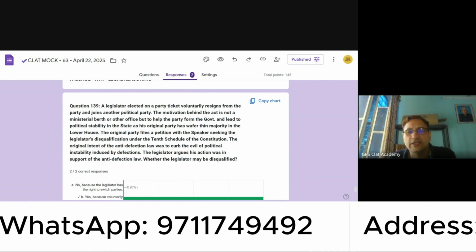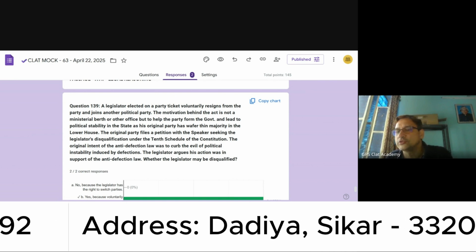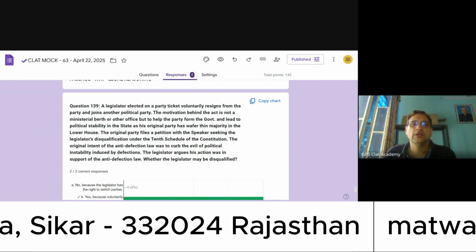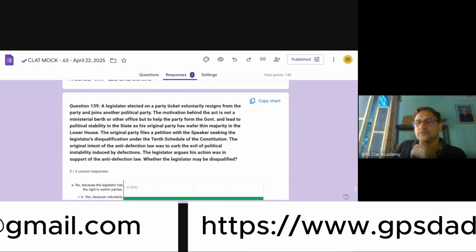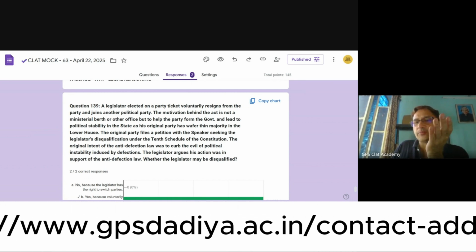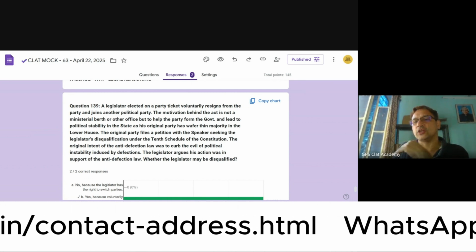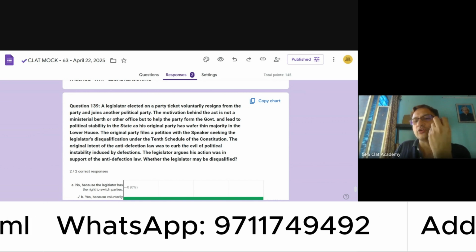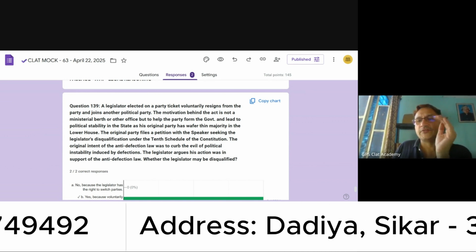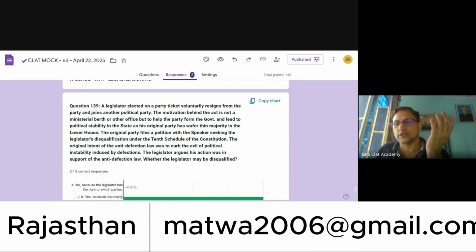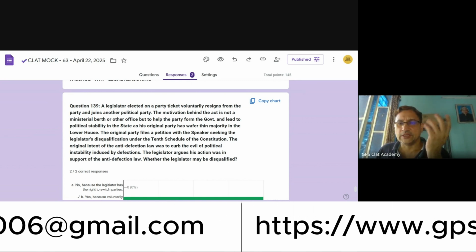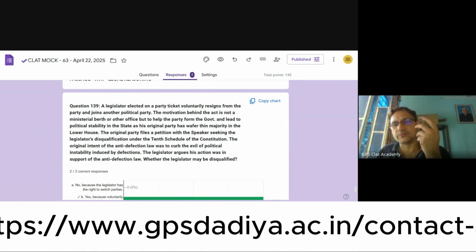And this was the 91st constitutional amendment in 2003, which disallowed the one-third defectors from leaving their parent political party and joining another political party. This clause itself was abolished. That if one-third people are in favor of joining another political party, then it will not be called defection. This has been done away with.